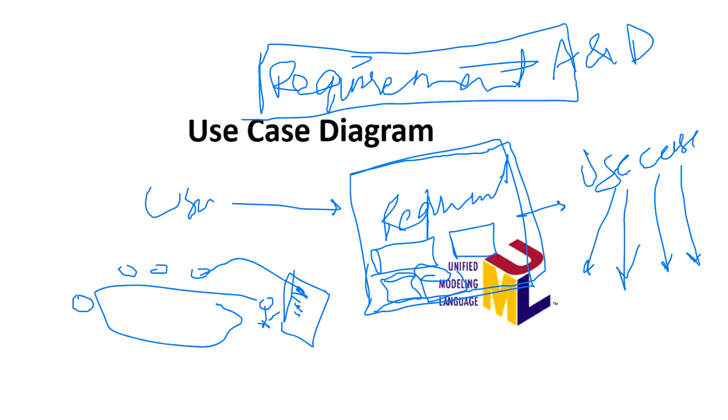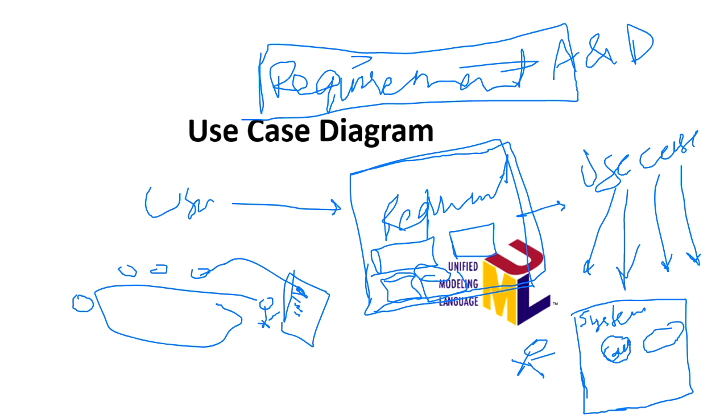For example, if you're trying to create a mobile phone, a very simple use case should be designed. Like, this is my whole system. I told B1 guys in the lab yesterday that this box is a system. B2 I will show tomorrow. So what is the system? This is your actual mobile phone in which there will be parts. There will be a calling use case. There will be a game use case. There will be, say, a messaging use case. So the user should be able to interact with these use cases.